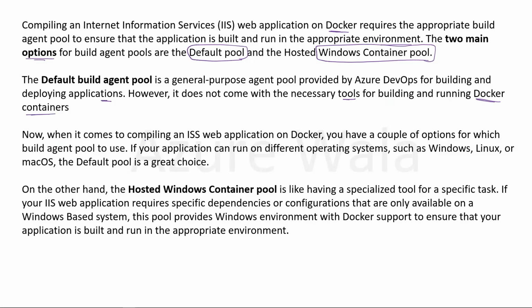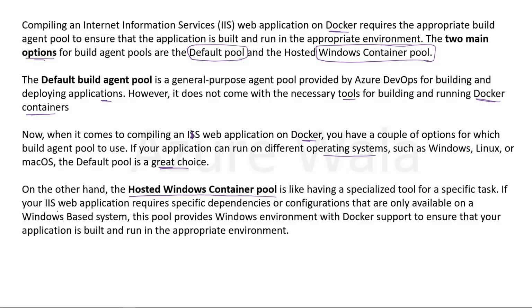Now, when it comes to compiling an IIS web application on Docker, you have a couple of options for which build agent pool to use. If your application can run on different operating systems such as Windows, Linux or Mac OS, the default pool is a great choice. On the other hand, the hosted Windows container pool is like having a specialized tool for a specific task.